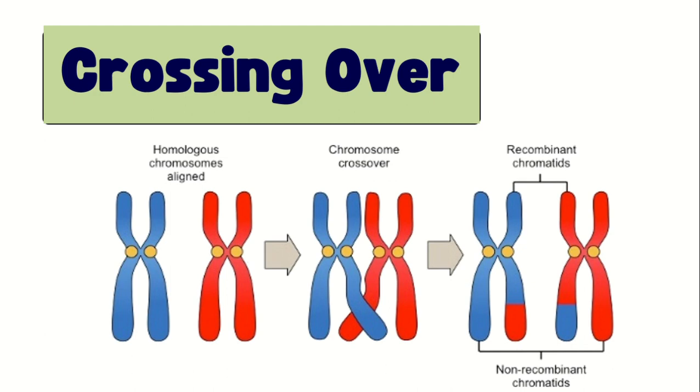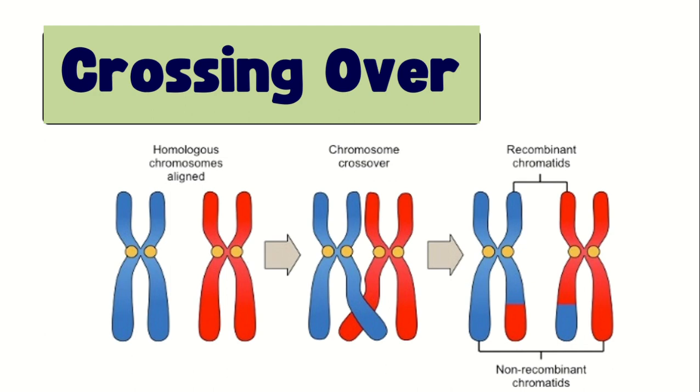Remember, the crossing over is the exchange in genetic material that explains why some siblings, even though they have the same parents, are not really identical to each other.